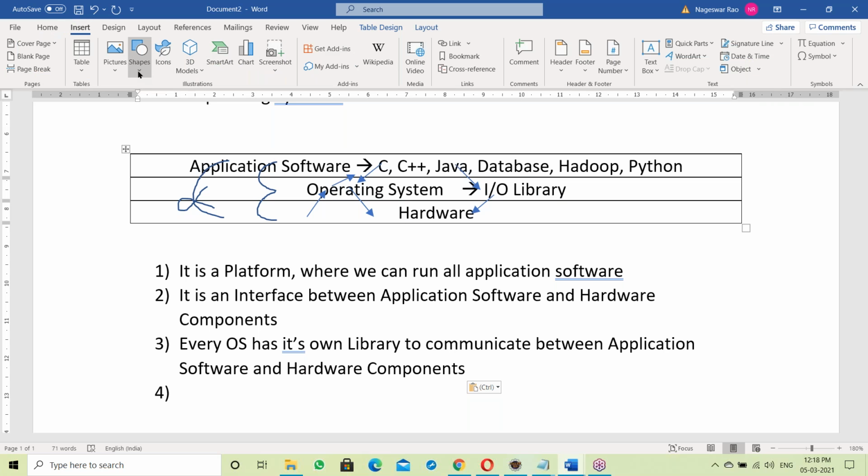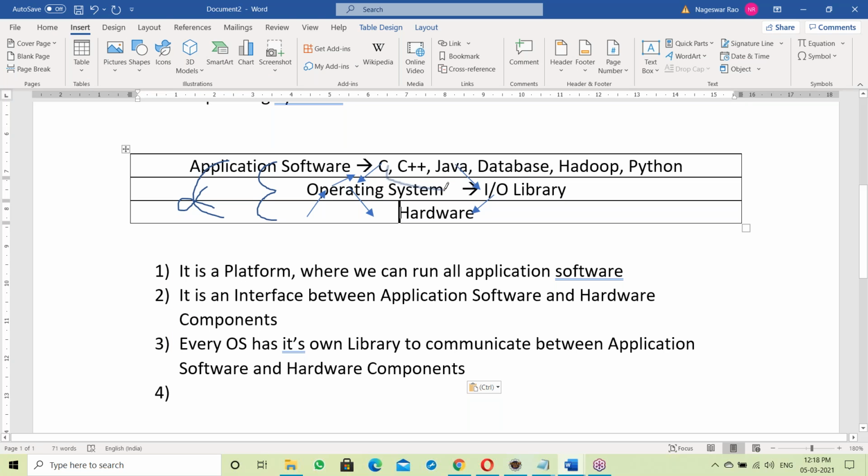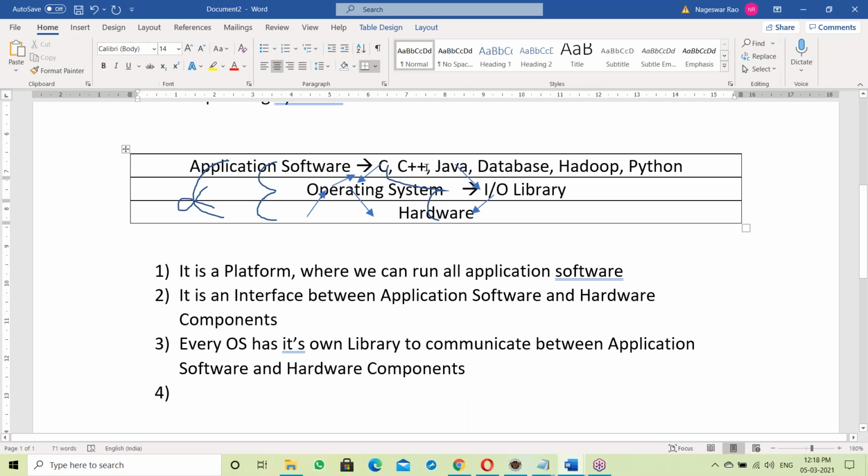First of all, the C program links with the OS library, then communicates with hardware components. Even C++ has to be linked with the OS library to communicate with hardware components. Even a Java program also has to link with the OS library. Every program, maybe C, C++, Java, .NET, Python or Hadoop, whatever it is, has to link with the OS library to communicate with the hardware components.